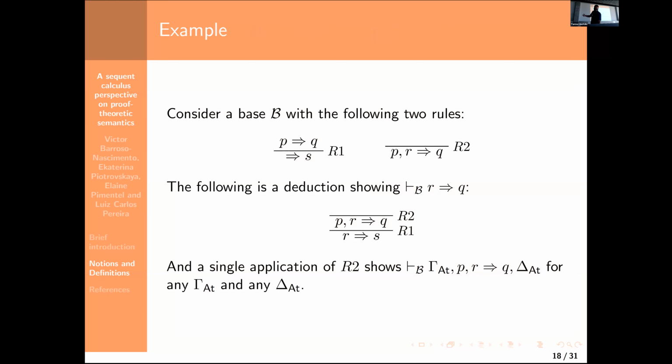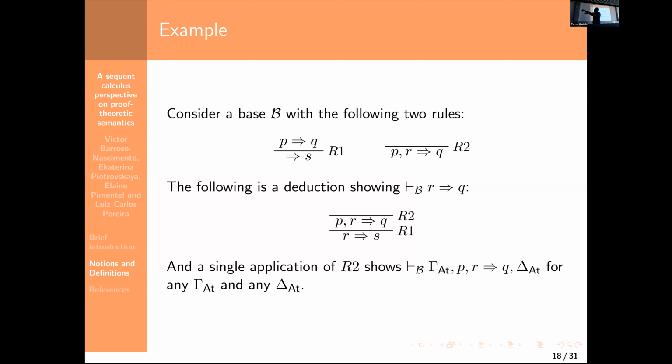I'm not expecting anyone to read this. For instance, suppose I have the rule R1 and the rule R2 in a base, and I apply R2 and get a deduction of Q from P and R. If the context of R1 is fixed, I cannot apply the rule R1 to produce S. But if I define it the way I have defined it, we can apply it, because the context is arbitrary and the fact that P disappears is included.